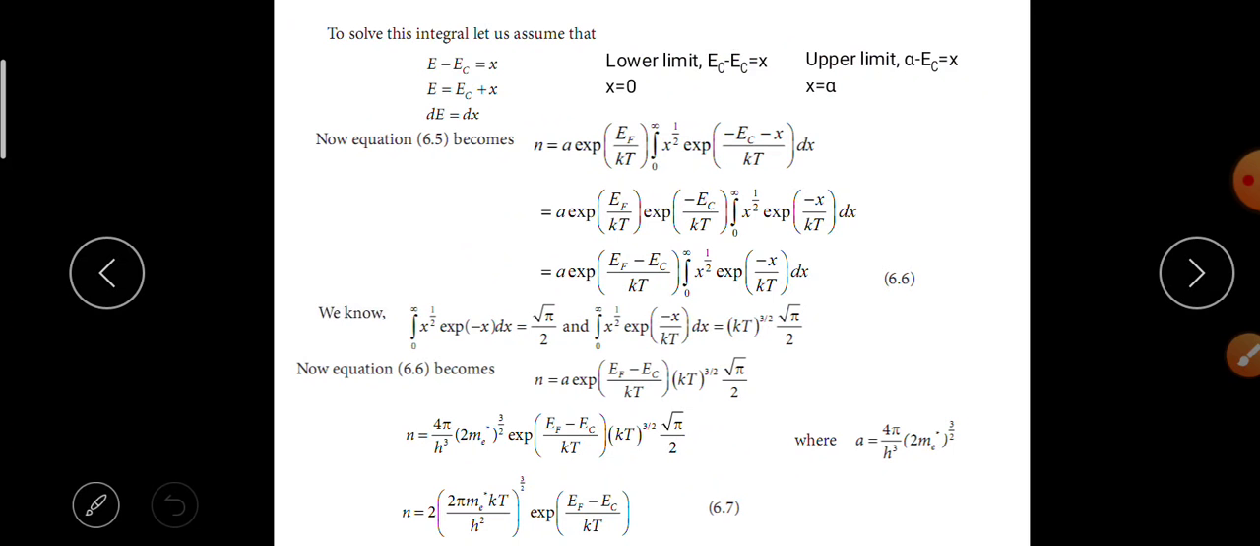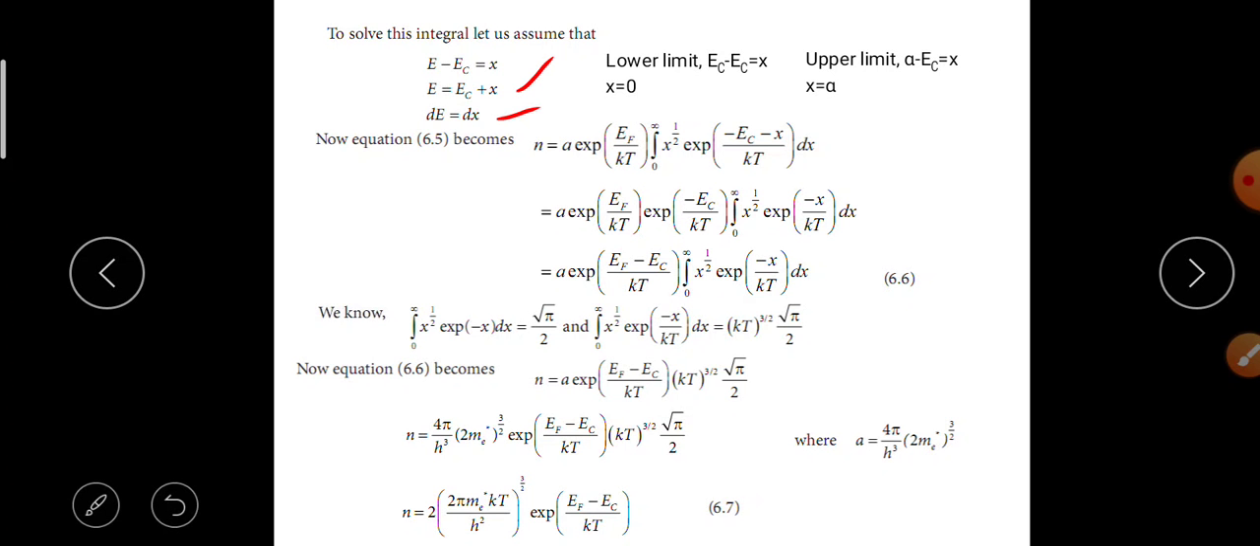To solve this integral, let us assume that E minus EC is equal to x. Now E is equal to EC plus x. Differentiation on both sides: dE is equal to dx. Here EC is a constant.